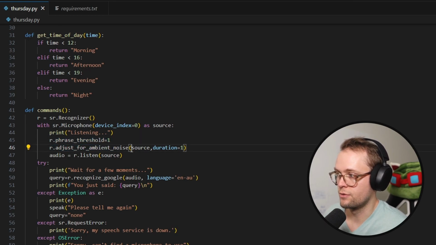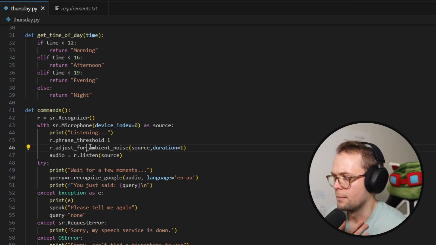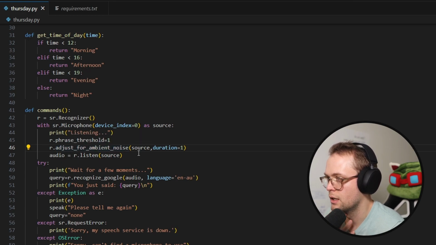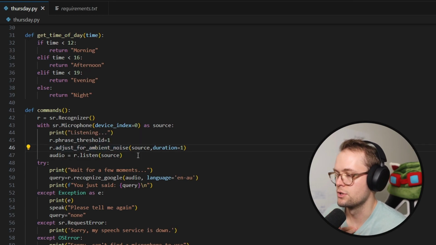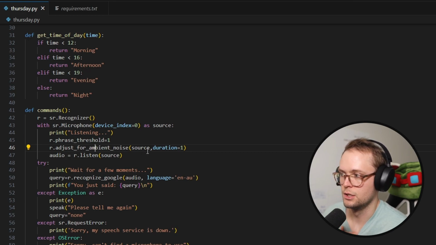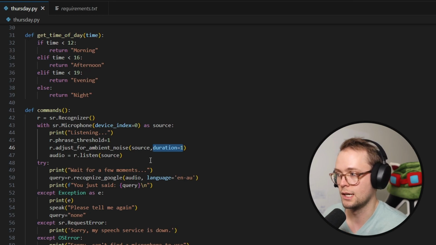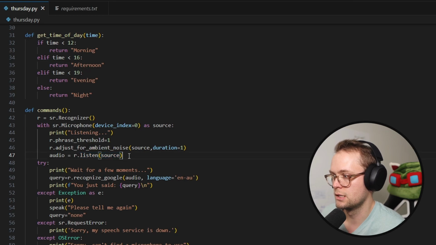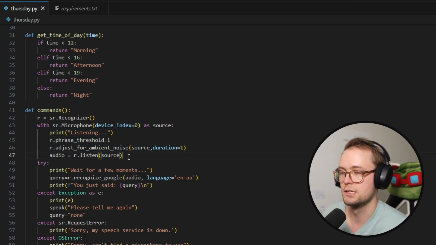And then adjust for ambient noises from the source, and he's setting the duration to 1 here. To be honest, I'm not exactly sure what duration 1 is. Obviously it's an input for this adjust, but yeah, that's kind of interesting. Maybe it adjusts for a maximum of 1 second, and then if nobody's spoken for 1 second or there's been no input for 1 second, then maybe it stops or assumes that you're done speaking. So that's cool. Then we get our audio from the r.listen, and again, this is all kind of consistent with what we've seen before.